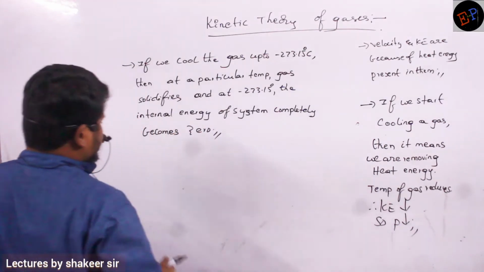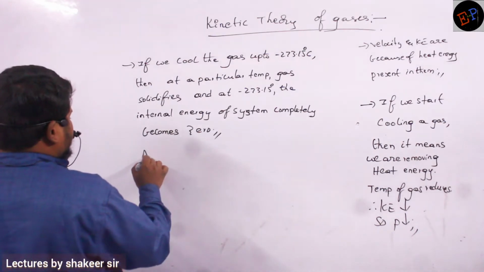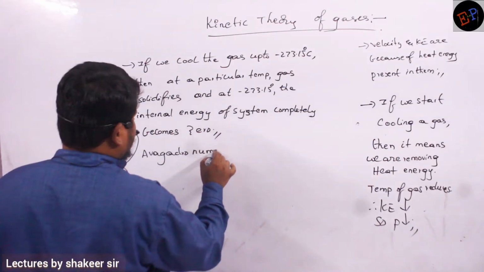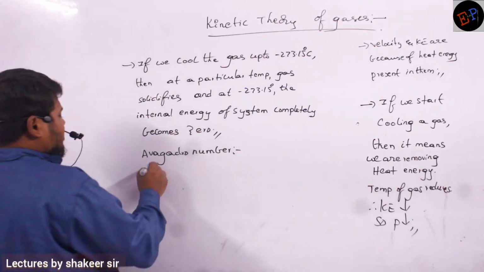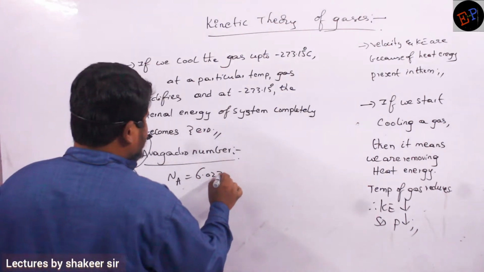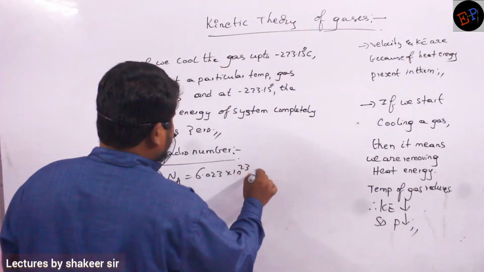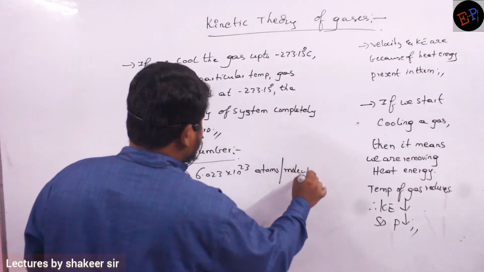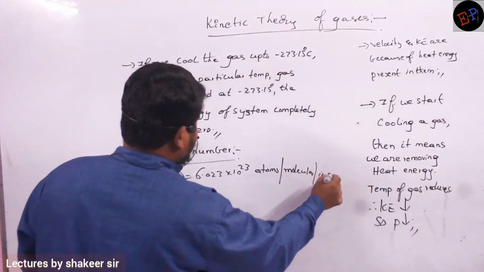Then we know what is meant by Avogadro number. Avogadro number, Na, is equal to 6.023 into 10 power 23 atoms or molecules, ions, anything.